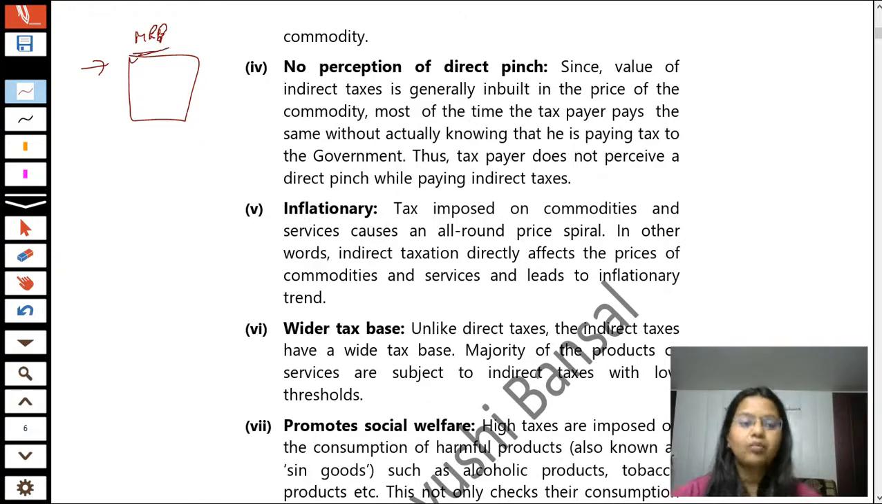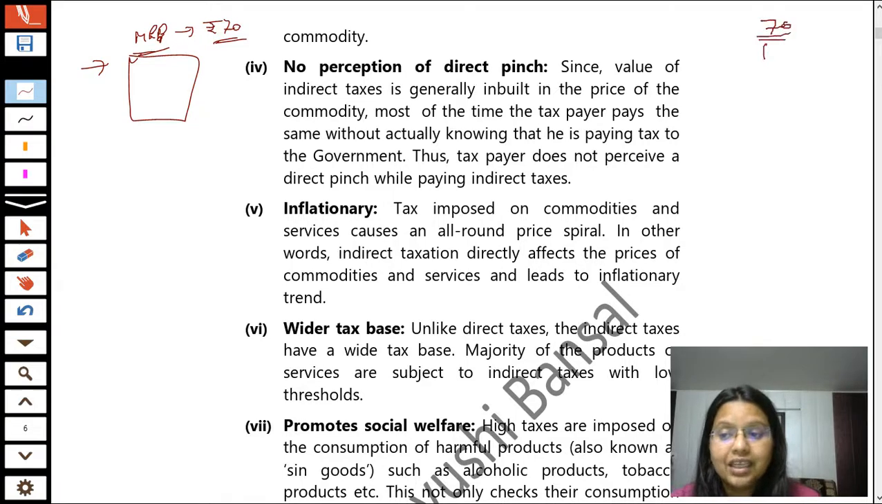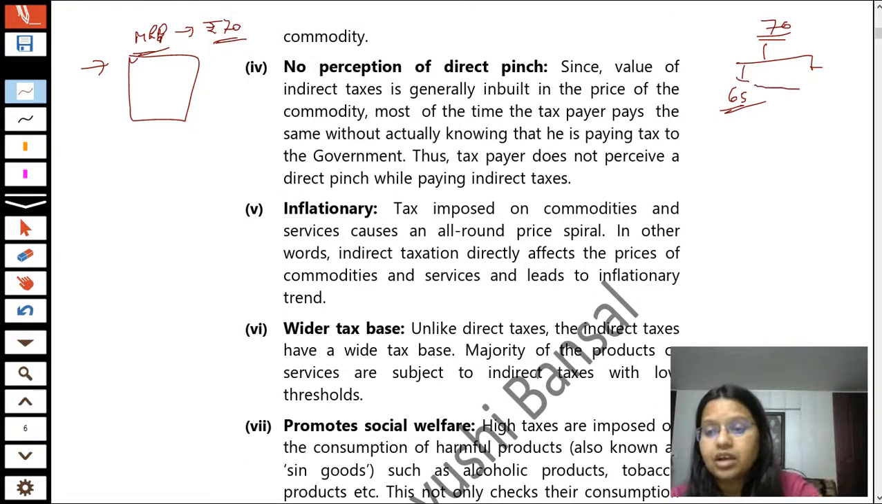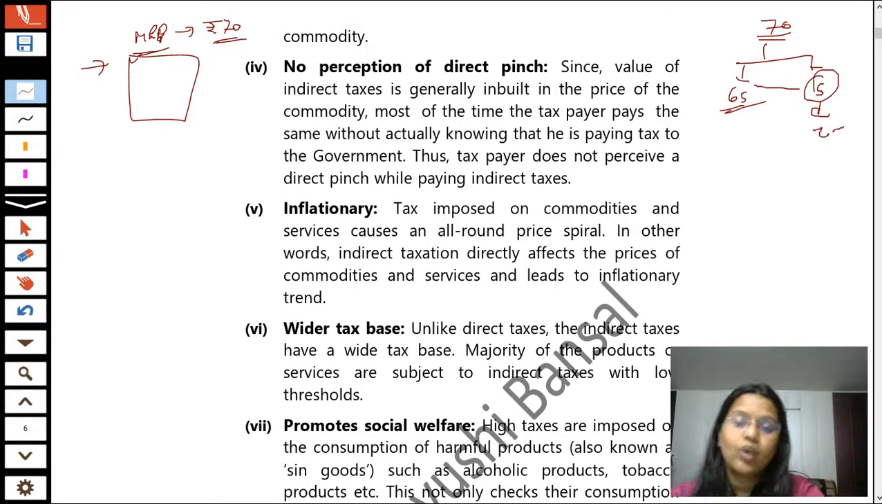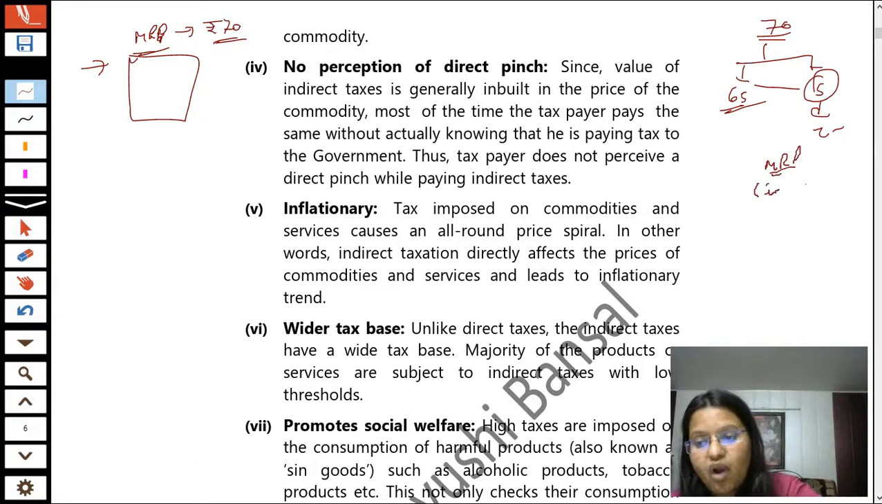For example, if I'm going to purchase this pen from the market, they normally write that the MRP is rupees 70. They do not differentiate. In fact, the company manufacturing this pen does not differentiate that in the 70, 65 is for the cost of the product and 5 is for GST. What they normally do is write it as MRP inclusive of GST. They normally do it in this way.